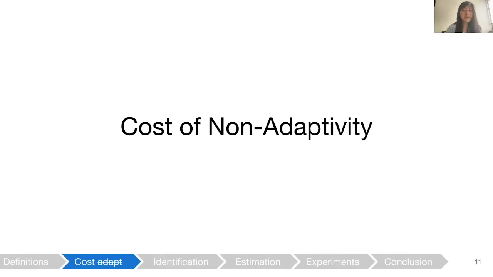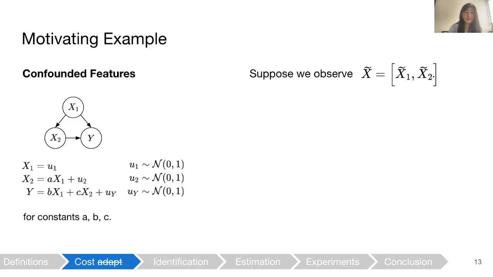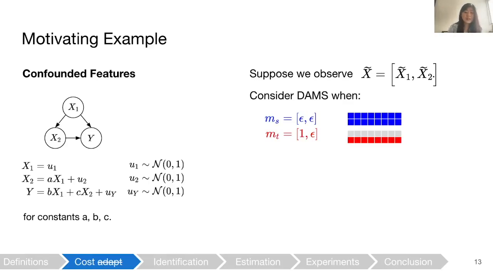First, we give some intuition on the cost of not adapting to the target domain. We start with a motivating example where the underlying covariate x1 is drawn as standard normal noise, x2 is drawn as AX1 plus noise, and y is BX1 plus CX2 plus noise for constants A, B, and C. Now suppose we observe corrupted versions of covariates x1 and x2. Let's say that in source, the missingness rates are close to 0 for both covariates, and in target, x1 is entirely missing and x2 still has low missingness.